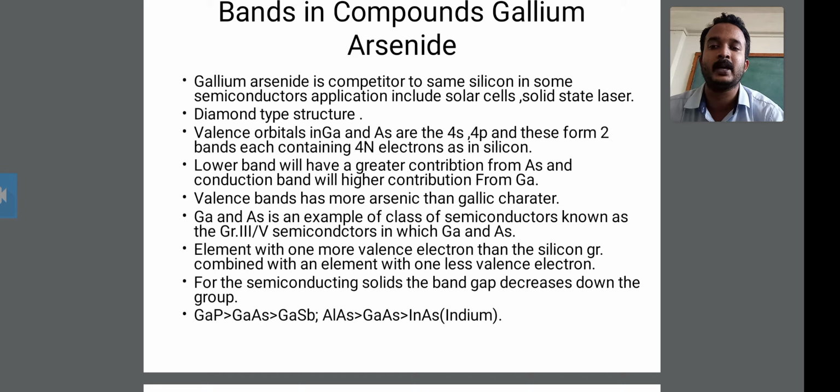It is also known as a group III-V semiconductor. This shows that gallium arsenide is a compound semiconductor.